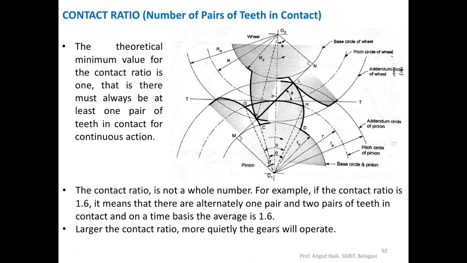If the contact ratio is 1.6, the meaning of 1.6 is that alternately one pair of teeth and two pairs of teeth of the gears are in contact. On a time basis, the average is 1.6. If the contact ratio is larger, then the gears will operate quietly, that is, smoothly.